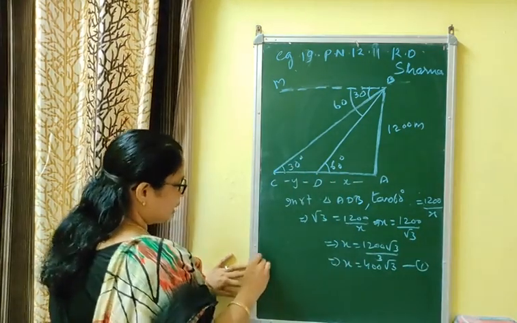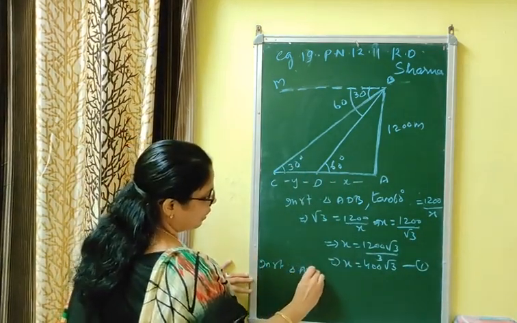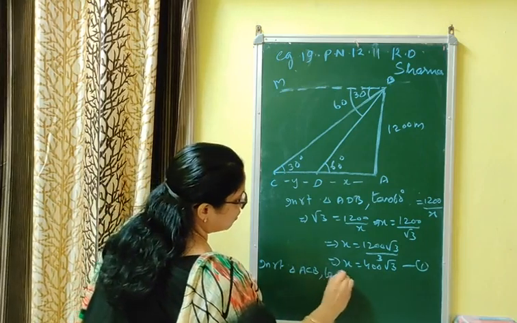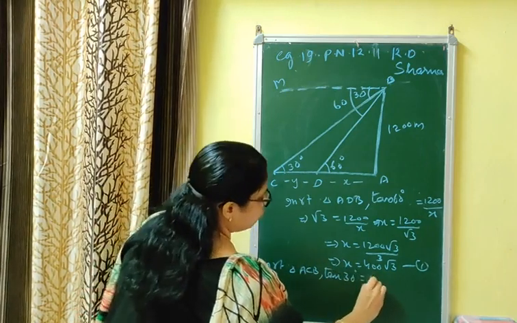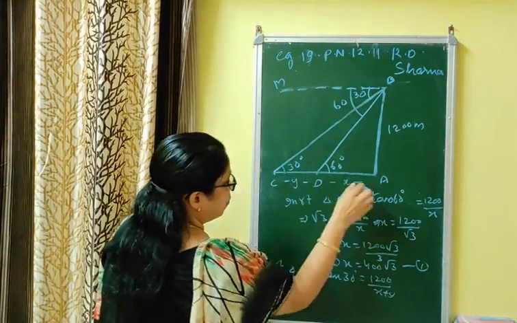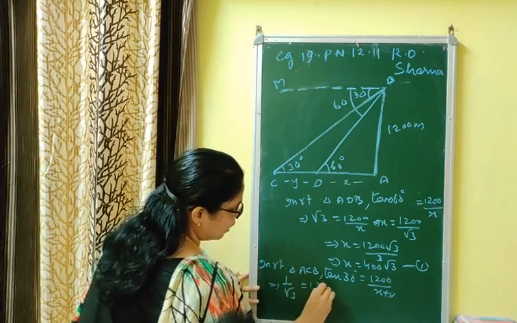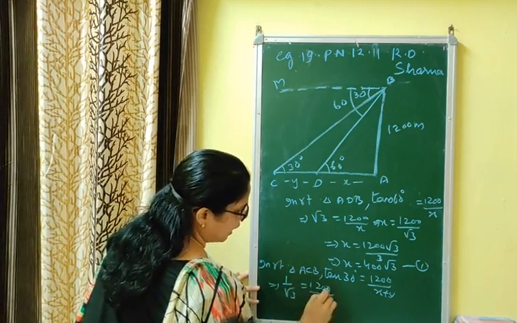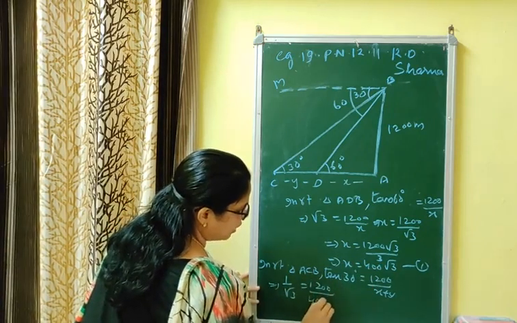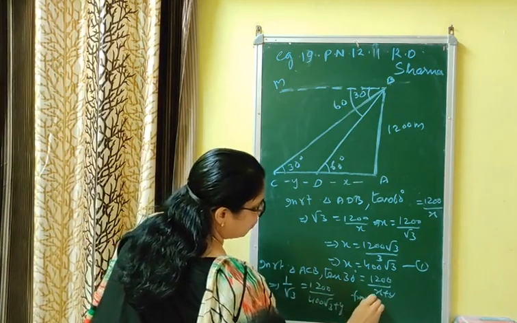Now take the bigger triangle. In right triangle ACB, tan 30 is equal to 1200 by x plus y, because this is the base. That is 1 by √3 is equal to 1200 by x plus y. x can be replaced by 400√3 plus y. This is obtained from equation 1.